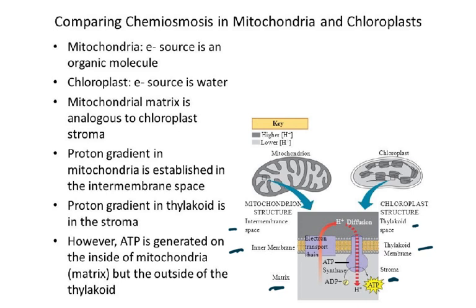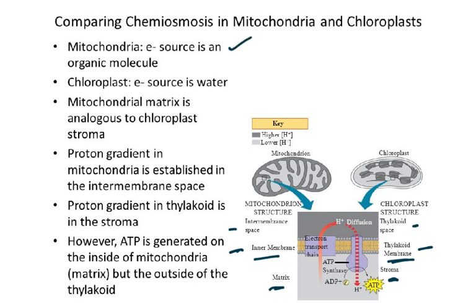Here they are entering the thylakoid, so from the stroma they are entering into the thylakoid space, and then the ATP synthase is on the thylakoid membrane, while in mitochondria the ATP synthase is on the inner membrane. Here the ATP synthase is on the thylakoid membrane. Now the comparison is very nice.